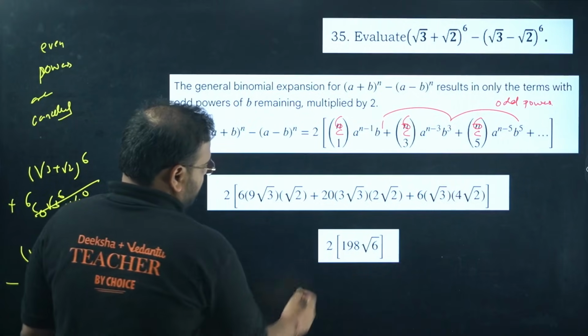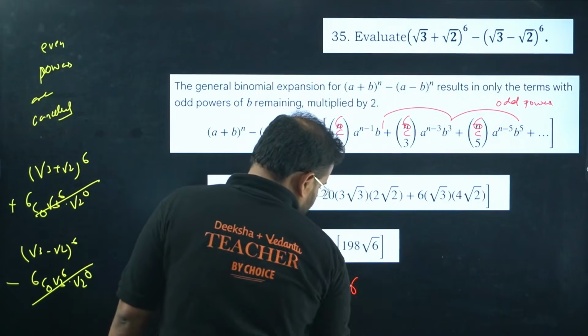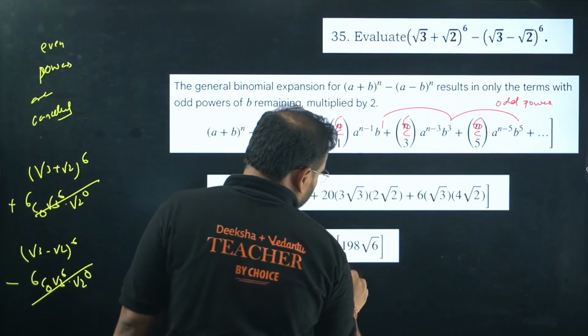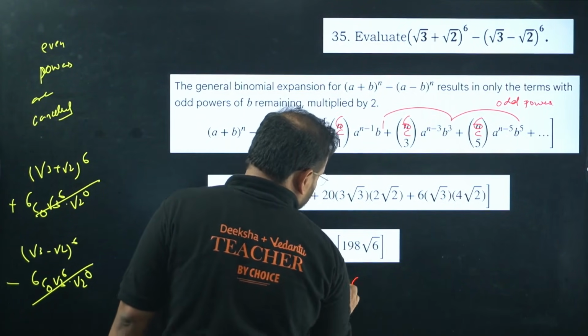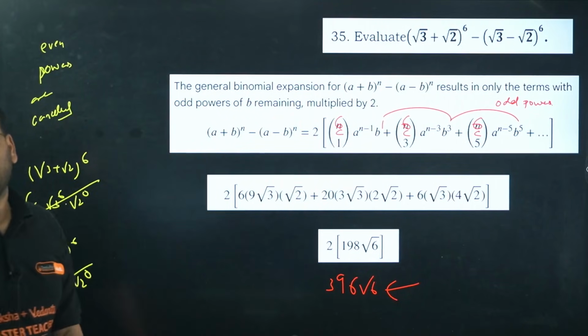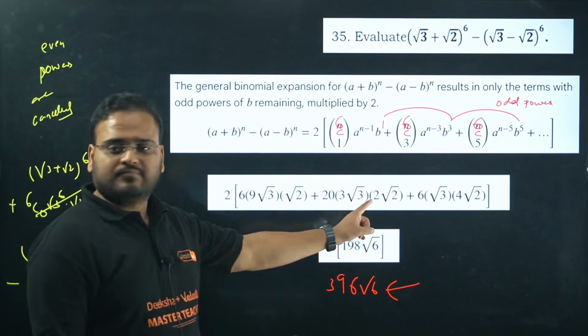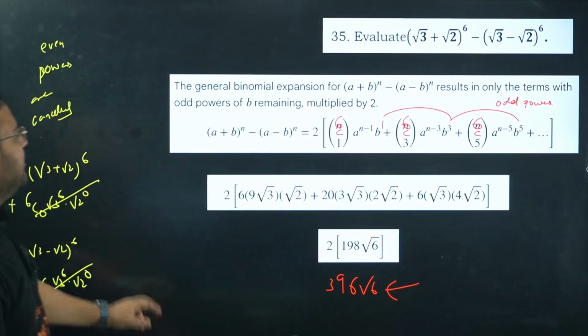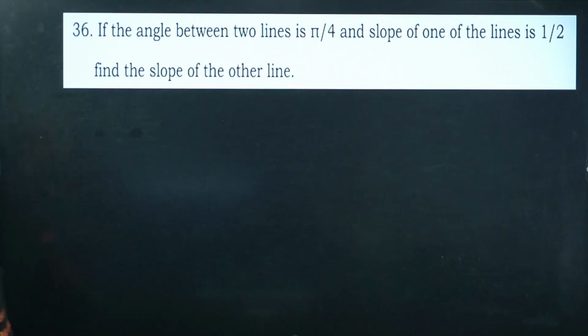One second. Multiply this. 8 into 2 is 16. 18 and 1 is 19. 2 1, 396 root 6 should be the answer. Guys, please cross check. This you can solve, right? Very simple expansions, nothing big about this. It's an easy question actually.